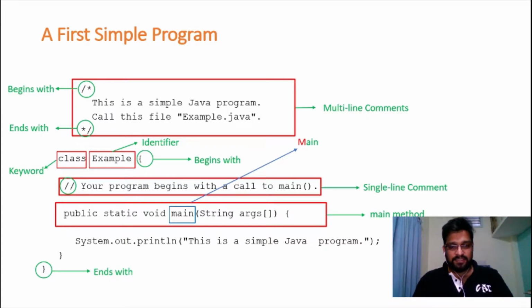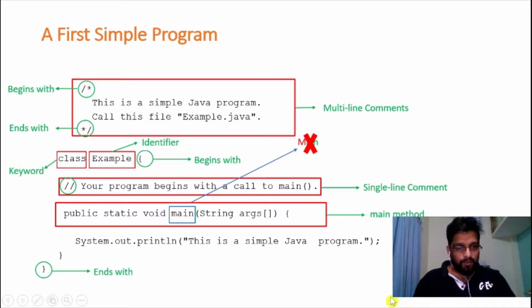As you know, Java is a case sensitive programming language. So anything which needs to be written in lowercase must be written in lowercase, and anything which needs to be written in uppercase must be written in uppercase. So here the main method should be written in lowercase. It should not be written in uppercase.